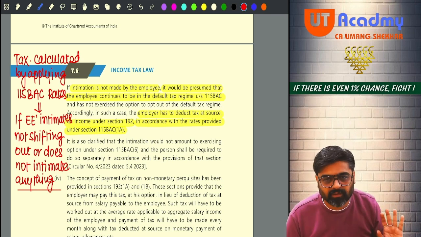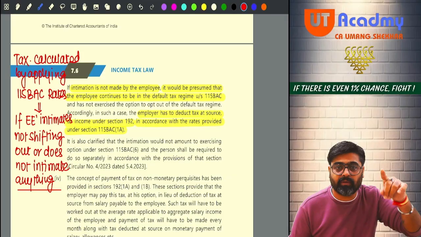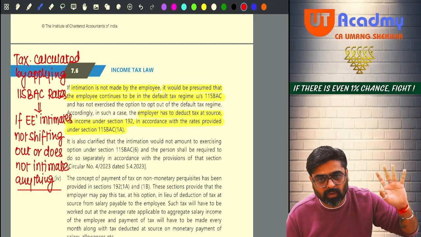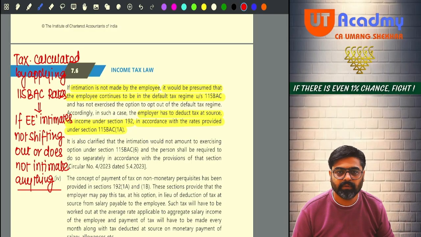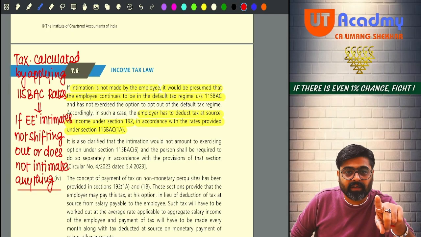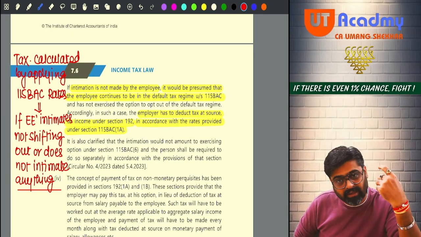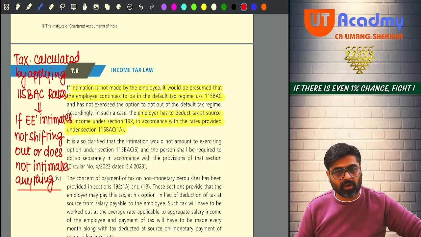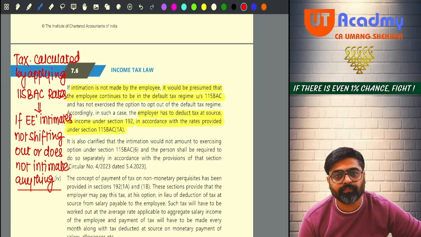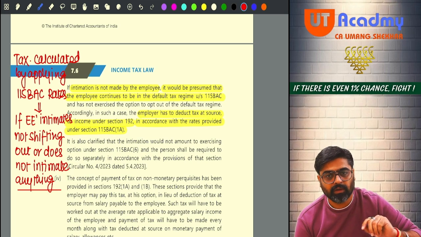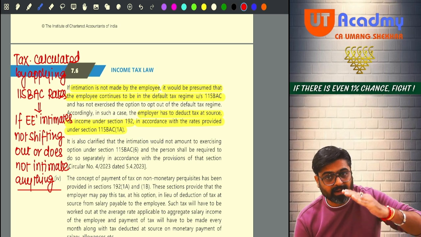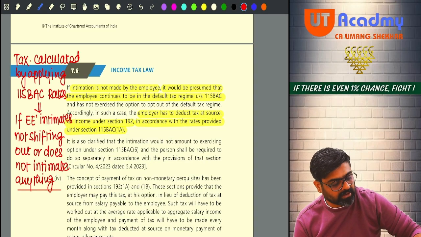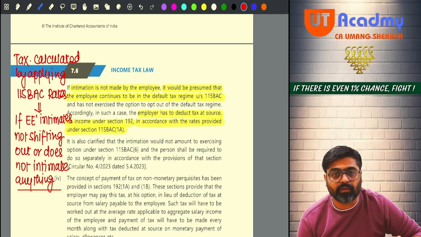No requirement of TDS. But in my case, which I told you, 7,20,000 minus 50,000, taxable salary is how much? 6,70,000. Is it more than his basic exemption limit 2,50,000? Yes. So now on this entire 6,70,000, I will assume as if this 6,70,000 is his total income, and I will apply the normal tax rates on this. So now let us apply the normal tax rates. On first 2,50,000 there will be no tax. Then 2,50,000 to 5 lakhs, there will be 12,500 rupees. Then 5 lakh to 6,70,000, on 1,70,000 there will be 20% tax. So that will be 34,000 plus 12,500 will be 46,500.